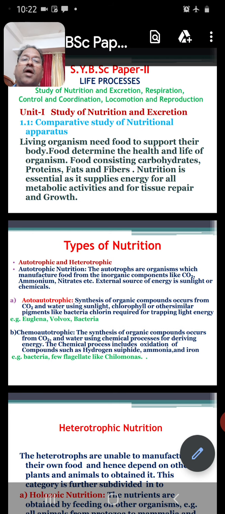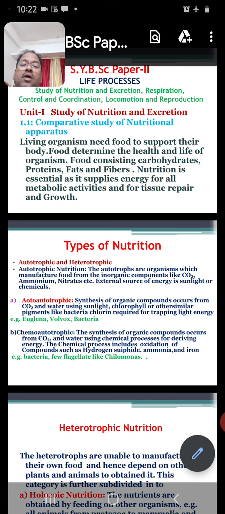Whenever an animal requires food, it usually takes food from the outside. But some animals produce their own food in the body. Those animals which produce their own food inside the body are called autotrophs, and the nutrition is called autotrophic nutrition.